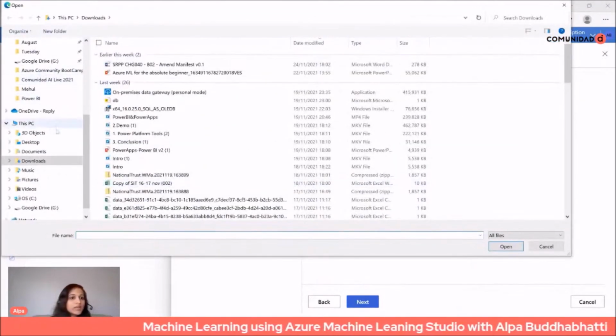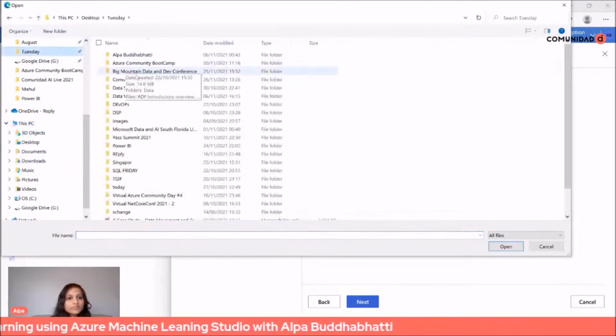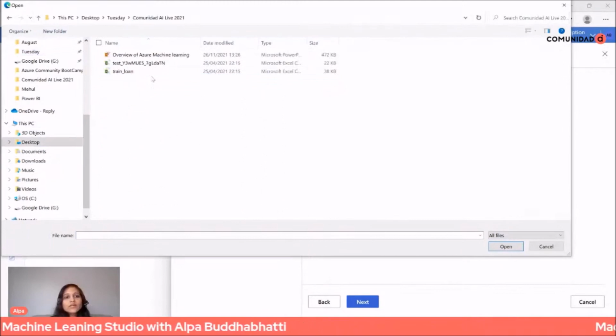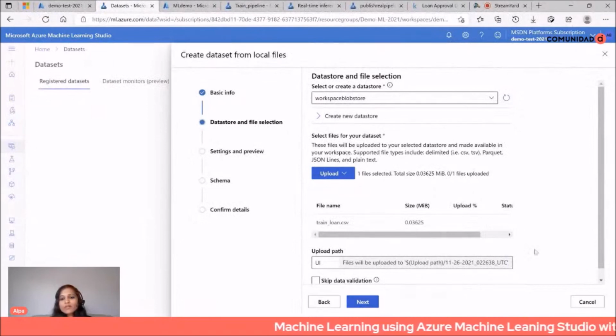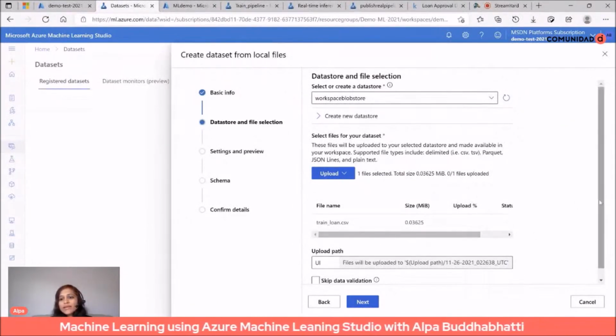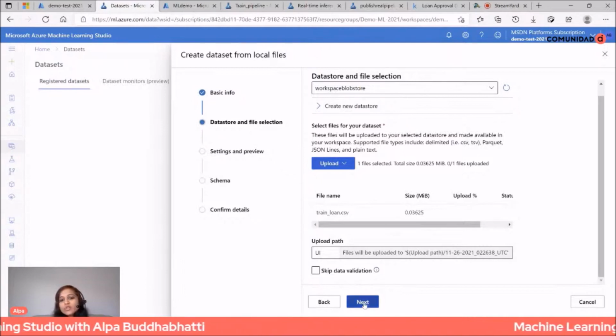So for me, let's go to here. So this is my sample data. Let's use this one. So here I'm uploading my data, and you can say whether you want to skip data validation or you would like to apply it as well. And then you click on next.